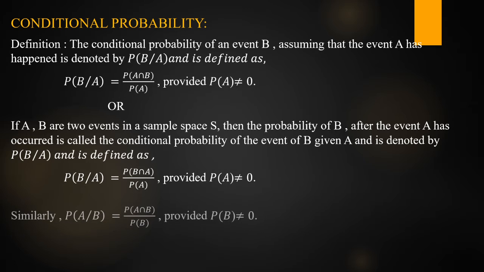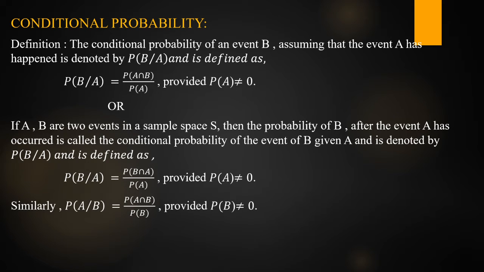Similarly, we can write another one also, P of A given B, which is equal to P of A intersection B by P of B, provided P of B is not equal to 0. So this is the definition of conditional probability. This is a 2 marks question: define conditional probability. In this case, you have to define like this. Define this one or this one, that is your choice. If A, B are any two events, the probability of B given A is P of B intersection A or A intersection B by P of A, provided P of A is not equal to 0. You can define any one, that is your choice. So this is the definition of conditional probability.